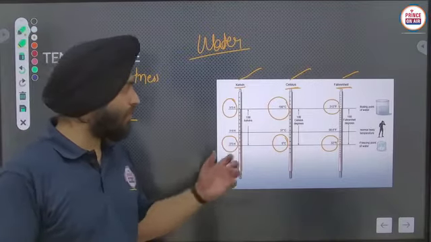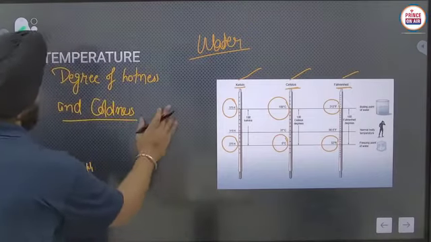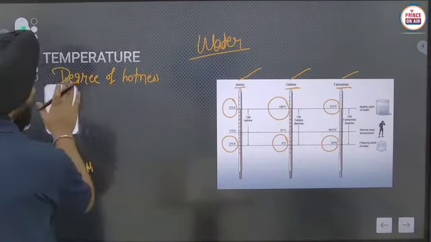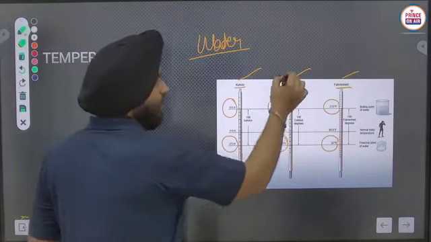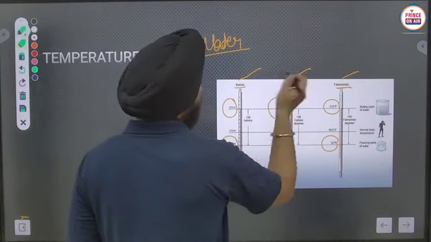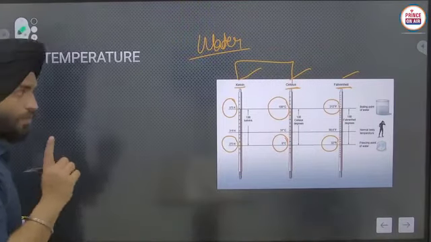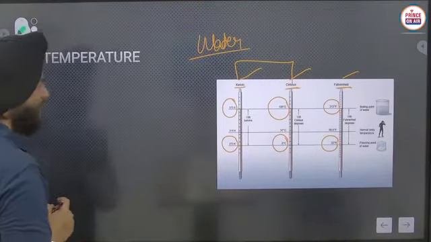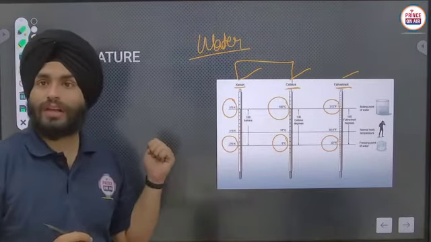So, how can you remember the relations between these scales? Firstly, I am taking Kelvin and Celsius. See carefully. 0 degrees Celsius is directly equal to 273 Kelvin.